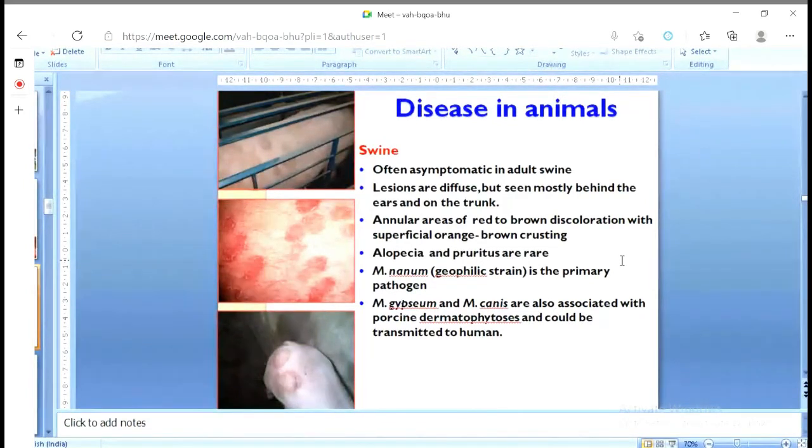So the pathogen is Microsporum nanum, which is the primary pathogen. Otherwise, Microsporum gypseum and Microsporum canis may also infect the pig skin.